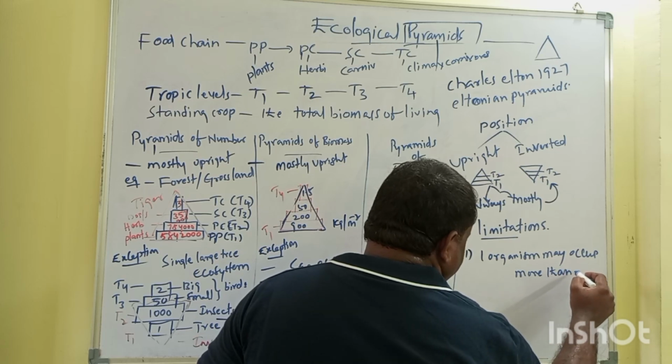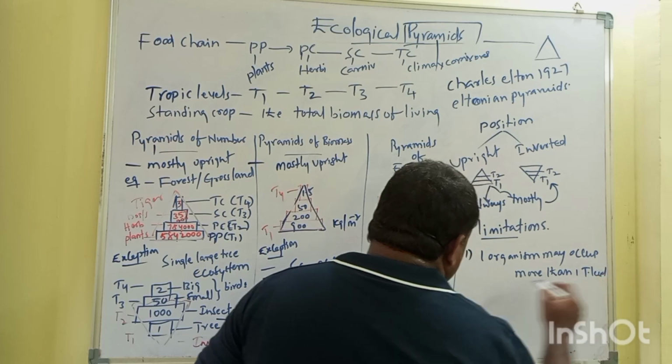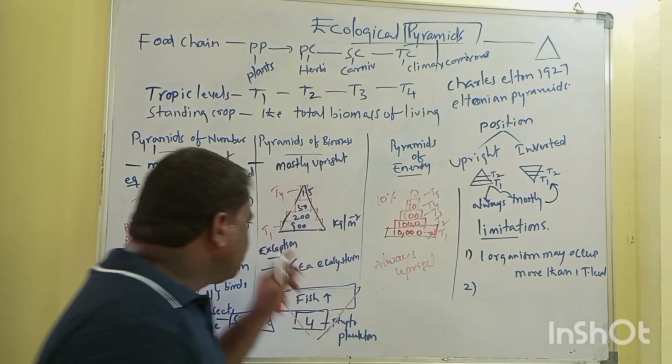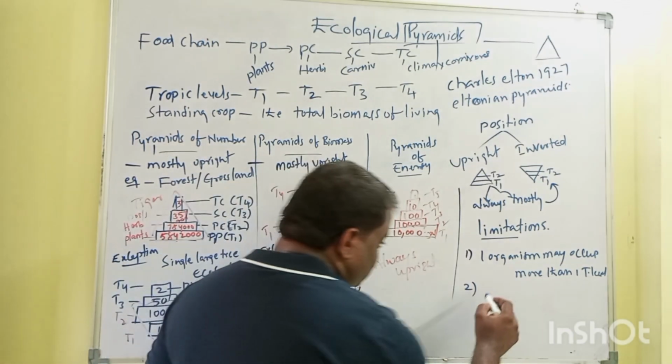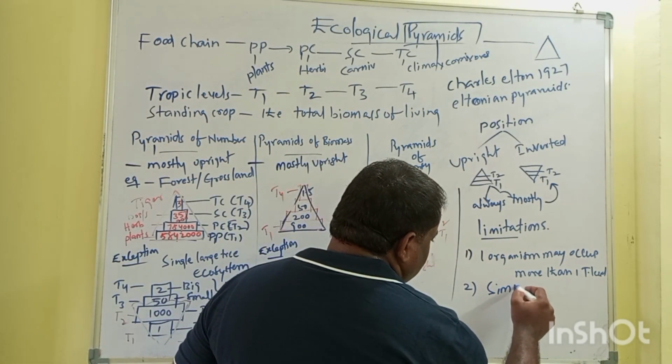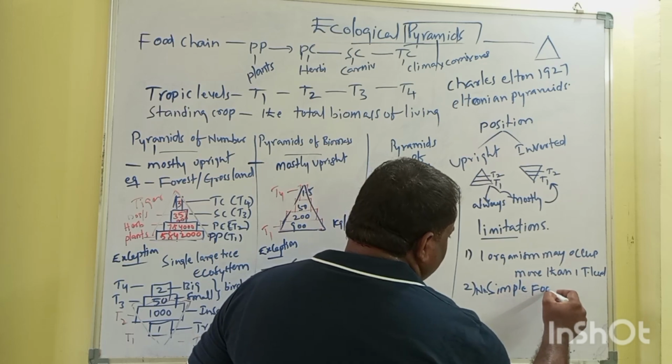And the second limitation is that it seems to be a simple food chain. Simple food chains never exist in the ecosystem.